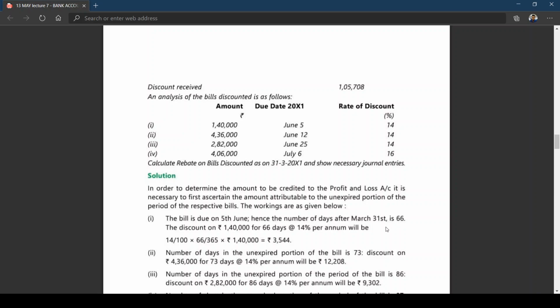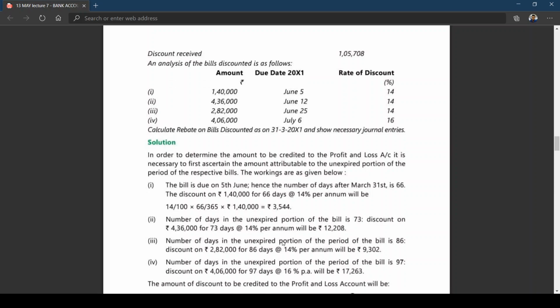So, the discount on 1,40,000, you have to calculate for 66 days at 14% per annum. That is 1,40,000 into 14 by 100 into 66 by 365, 3,544. Is this clear?